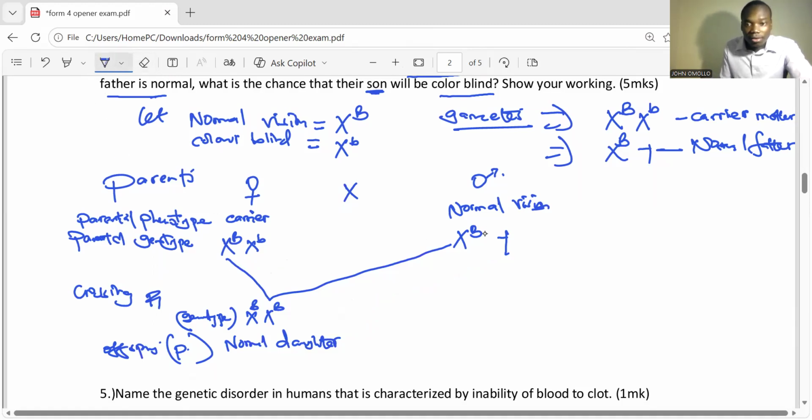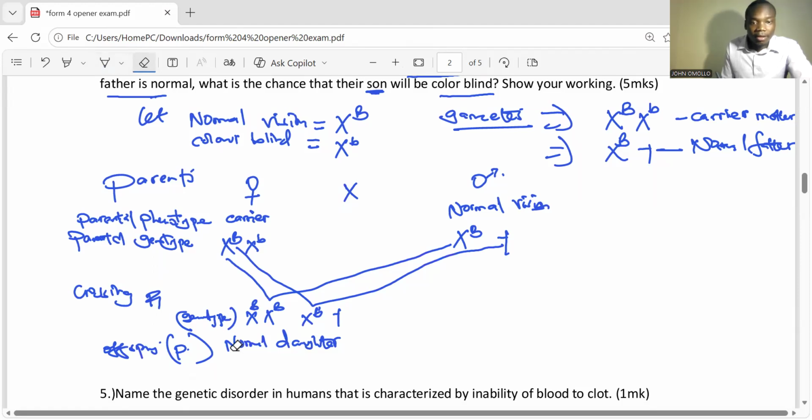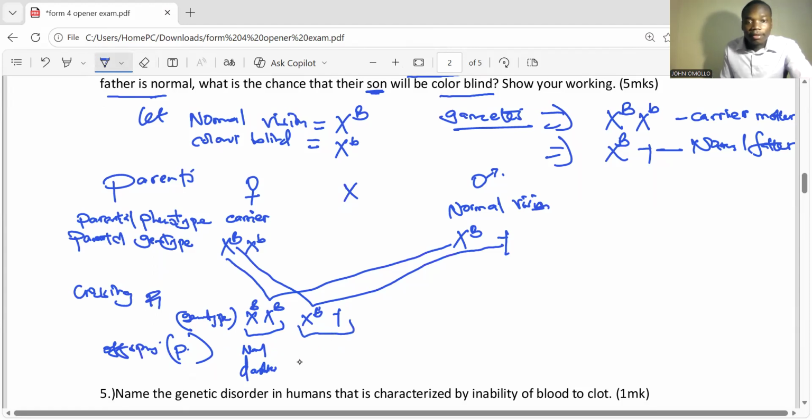So remember, this one crosses with the first one. It also has to cross with this one. What do we have? The crosses are not to the standard that I want. Good. So we are going to have X capital, Y. This space is very small, so let me just write normal. So this one, normal daughter. Then this one, what do we have? This is normal son.